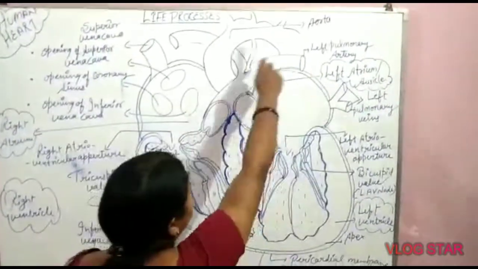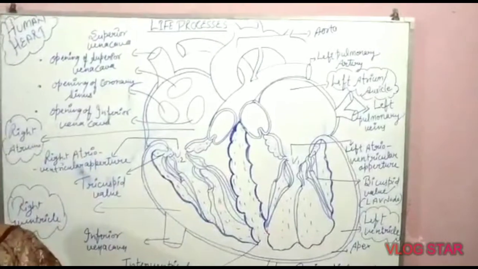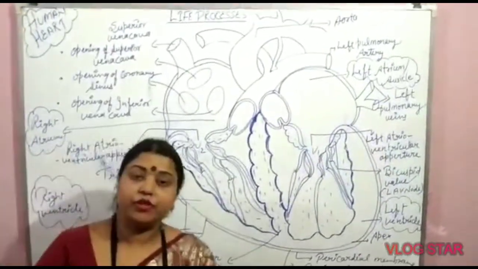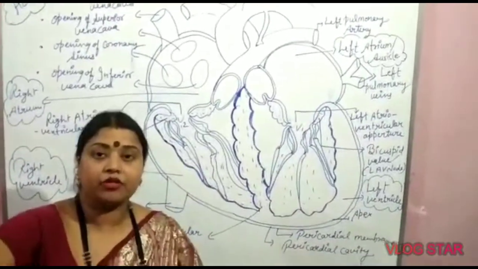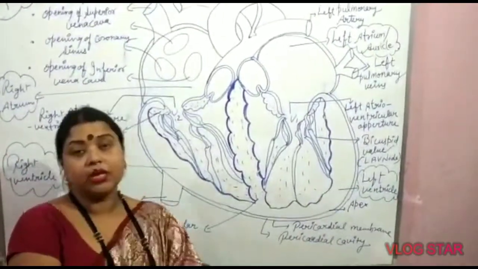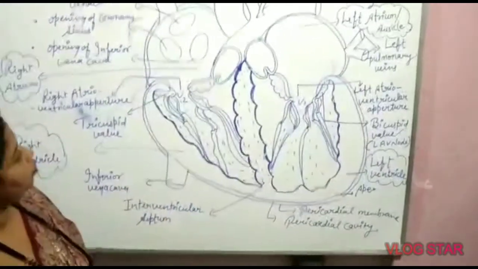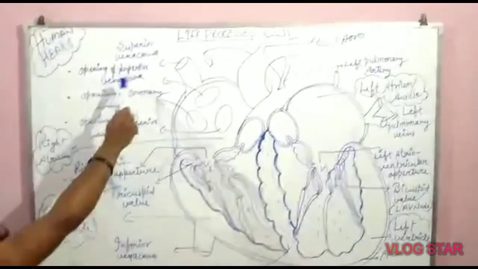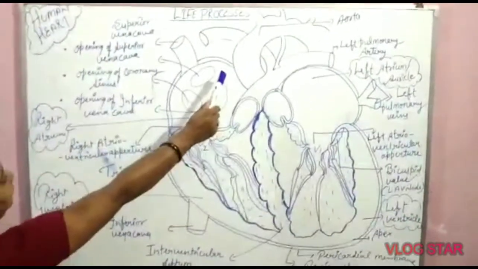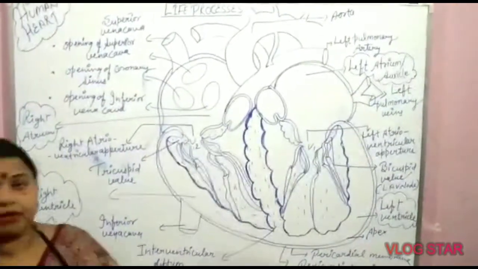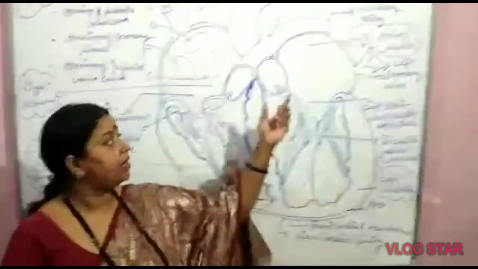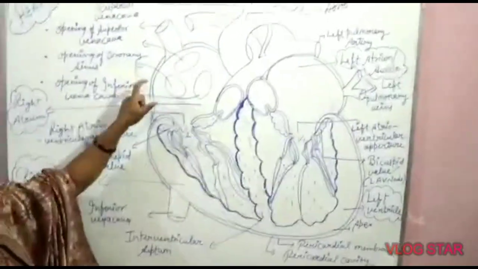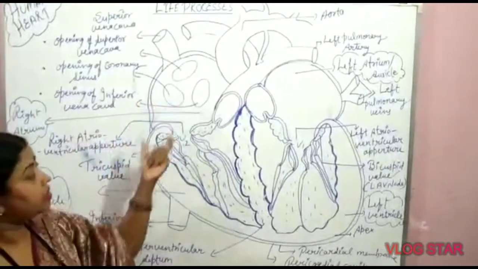When pure blood goes through the aorta to all the body parts, that oxygenated blood releases oxygen, which oxygenates the glucose. The resultant CO2 is released. That CO2 mixes with the hemoglobin, that is the deoxygenated blood. That deoxygenated blood comes through different veins inside the right auricle, because auricles are always receiving in nature. The left auricle receives pure blood from the lungs with the help of pulmonary veins, but the right auricle always receives impure blood.